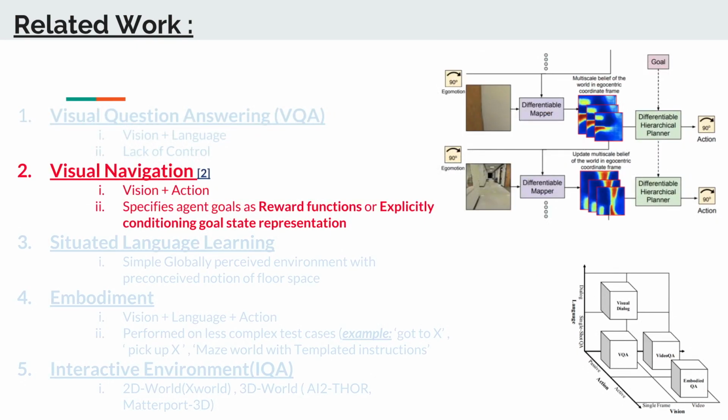The second one would be visual navigation, which uses the power of vision and action of a robot. Here, a specified agent is given or driven to a goal based on reward functions or explicitly conditioning goal state representation. In the image shown, the robot is taking the current frame and the image from the next frame and generates a differential map with which the planner is fed about the action, whether to go straight, turn right or turn left accordingly.